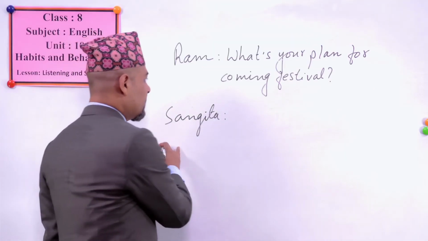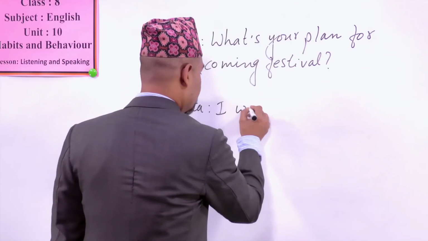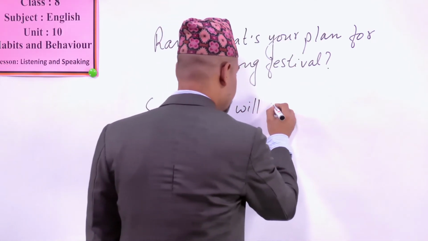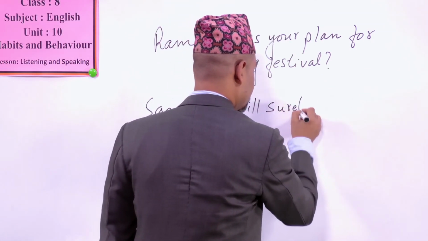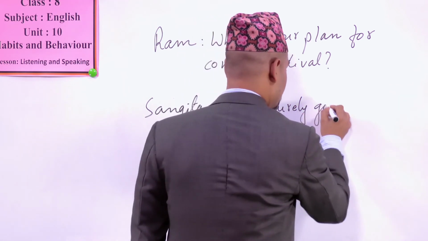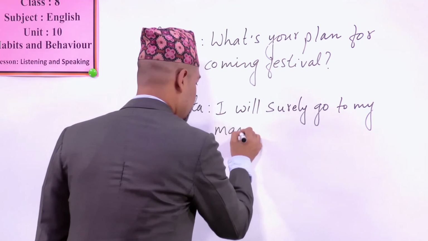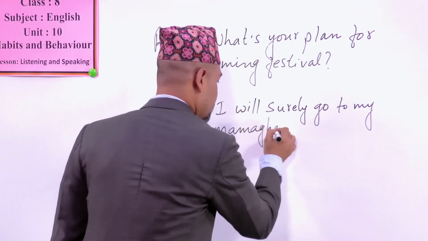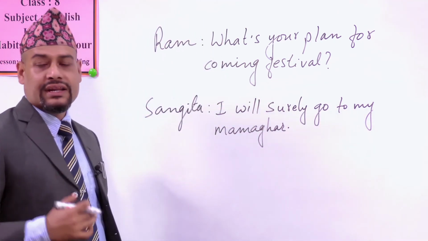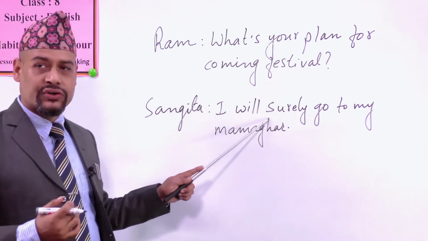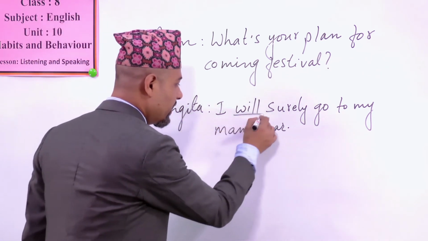Okay, she can say, I will surely go to my mama ghar. Mama ghar. Now, it means that she is sure. Okay, we are using here will.